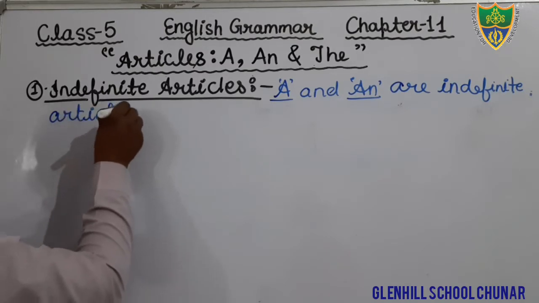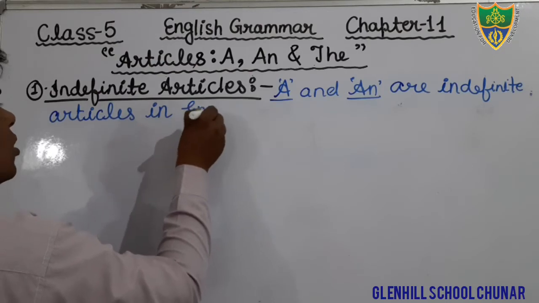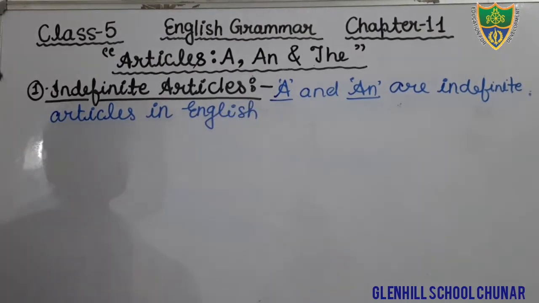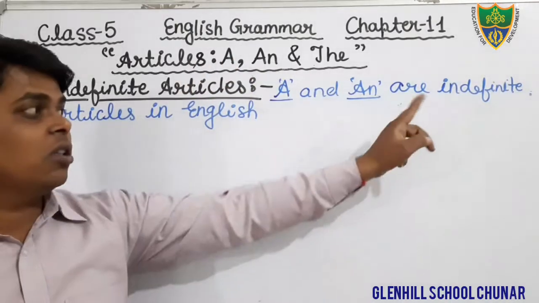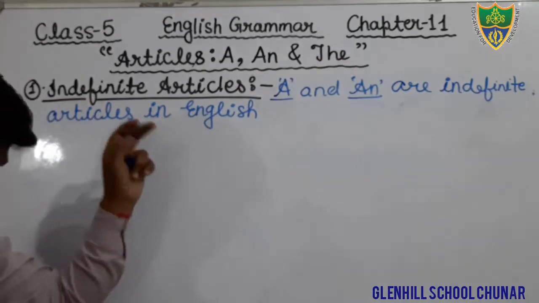The words a and an, these two words are indefinite articles in English.